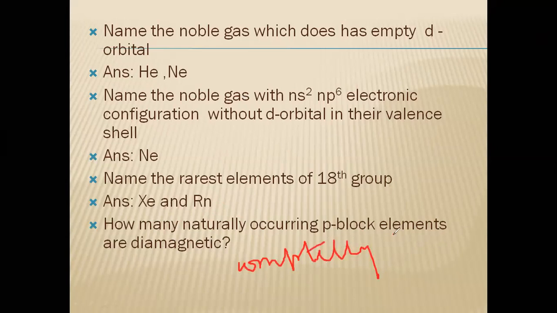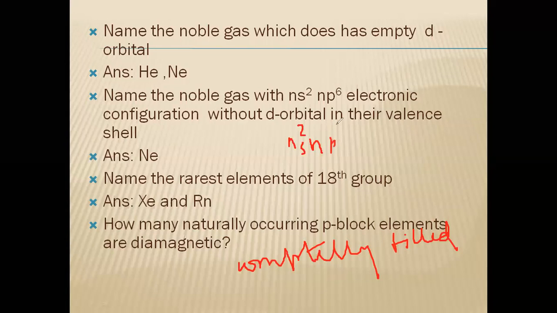And remember, in the p block element, completely filled orbital will be there when ns2 np6 is there, or ns2. Whereas all other things, ns2 np5, ns2 np4, they will have that incomplete p orbital. So they cannot be diamagnetic, they all will be paramagnetic.